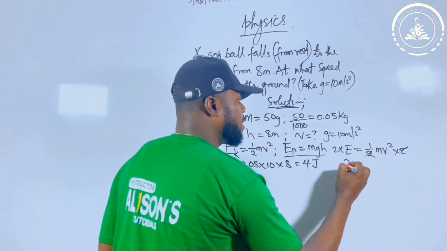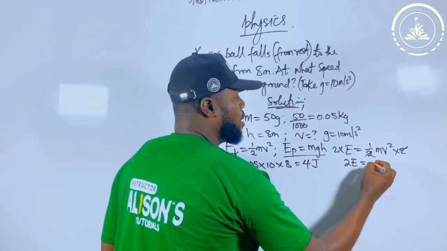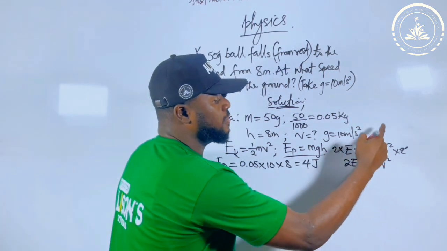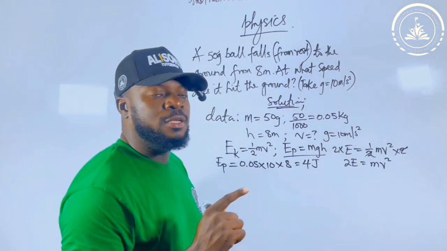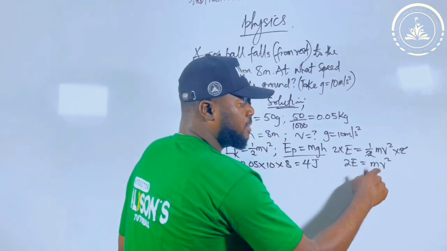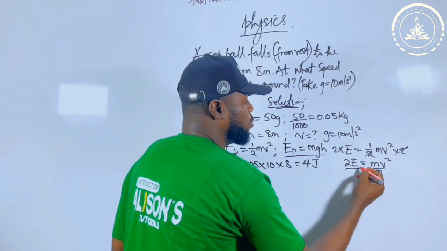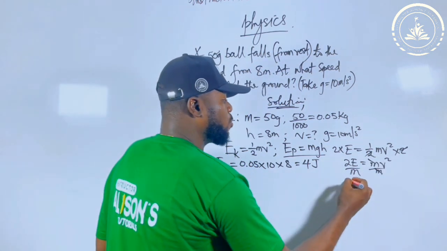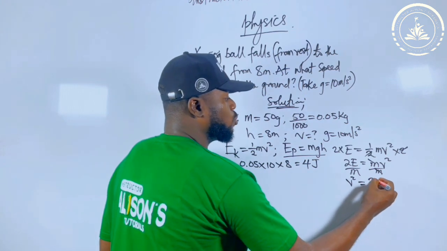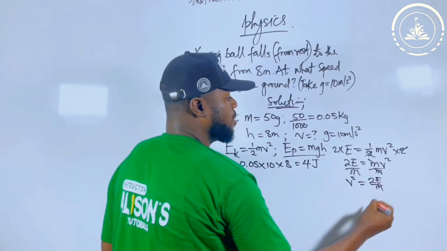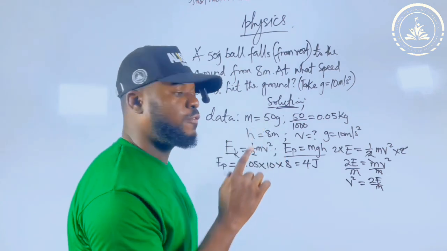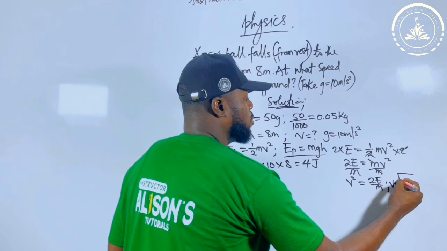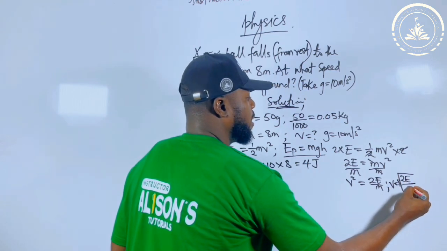What remains now is 2 times E equal to mass times velocity squared over 1, that is m times v squared. So what can happen? Because I want to define V, divide both sides by m to take m out of the way. M and m cancel out. What remains is v squared equal to 2E over m. Because I want V, I will take the square root of both sides. If I take the square root of both sides, I get v to be equal to the square root of 2E over m.